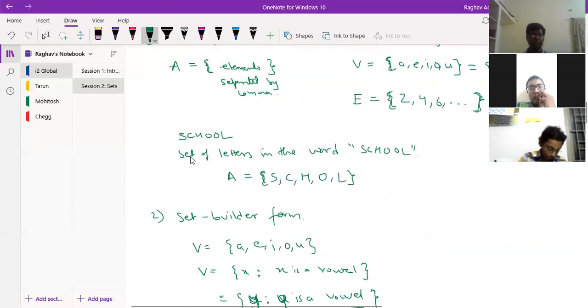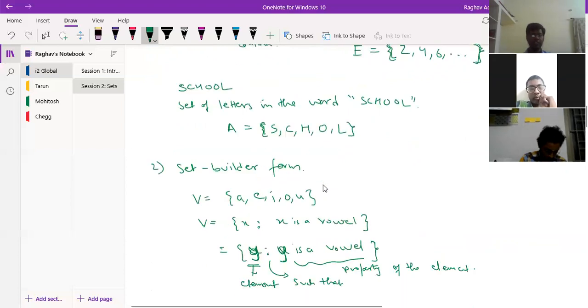In case I have a set where the elements are repeating, then when I'm writing in the roster form, I need not repeat the elements. I just write it once and say that it belongs to the set.